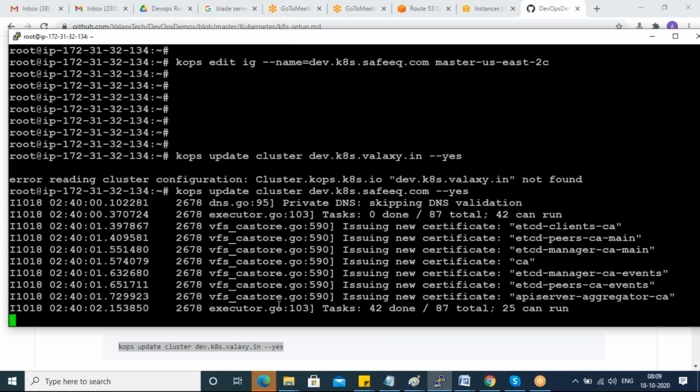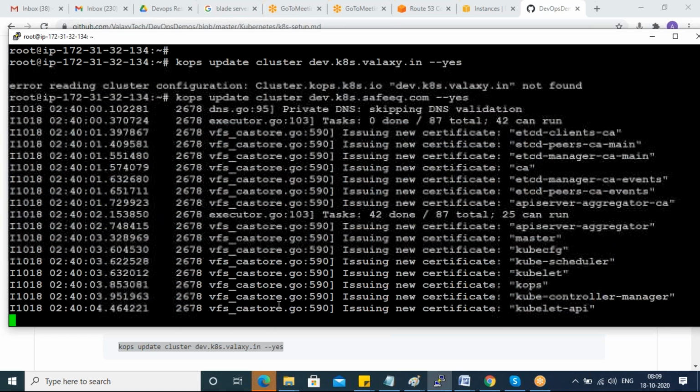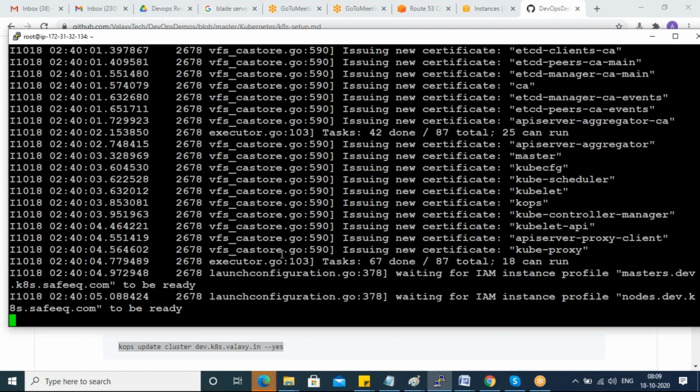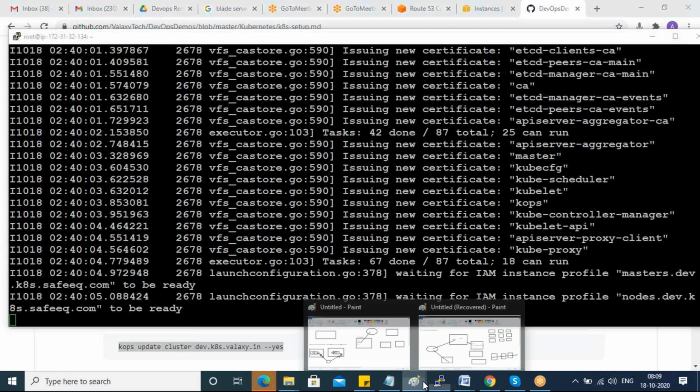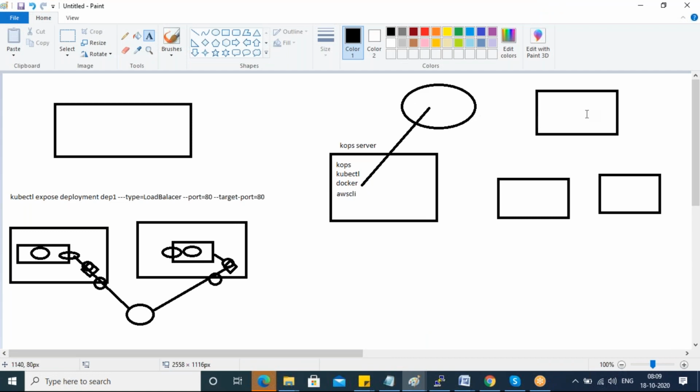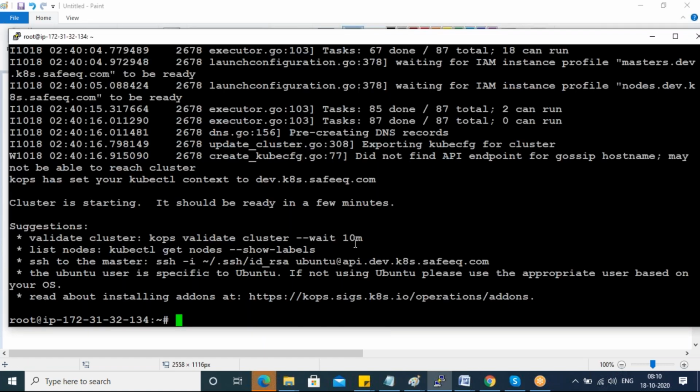Yeah. Now your COPS master. So what is COPS master? Where you install COPS, that is called as COPS master. Now it will connect to AWS account and it will spin up these 3 machines. I just modified, right? T2 medium servers. So 3 T2 medium servers it will create. One, it will make it as master. Two, it will make it as client worker nodes. So wait for some time.